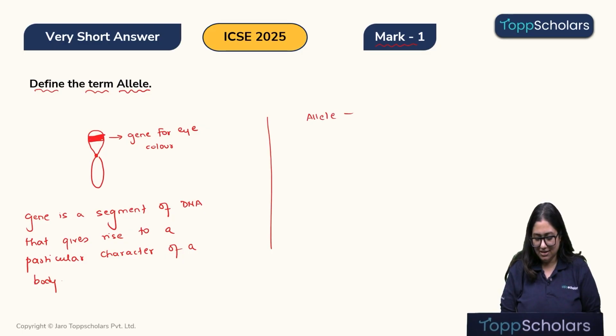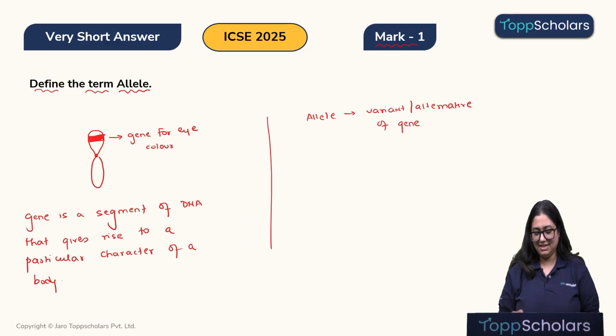Children, allele is a variant of gene, or an alternative of a gene. Meaning, let's say you have an allele which gives rise to brown eye color.